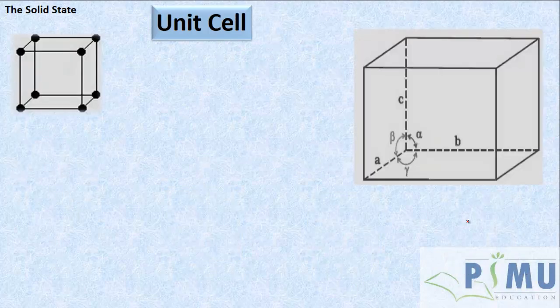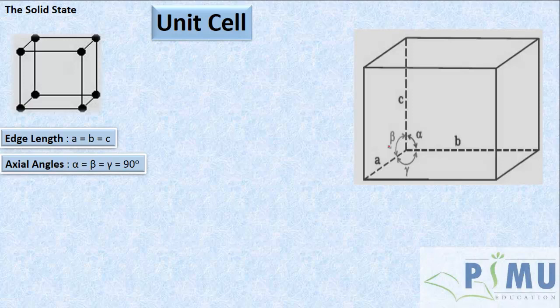I have already told you that a unit cell is characterized by 6 parameters, right? Suppose in a unit cell, the edge lengths A, B and C all are equal, and the axial angles alpha, beta, gamma are 90 degrees, then the structure of that unit cell is called simple cubic.